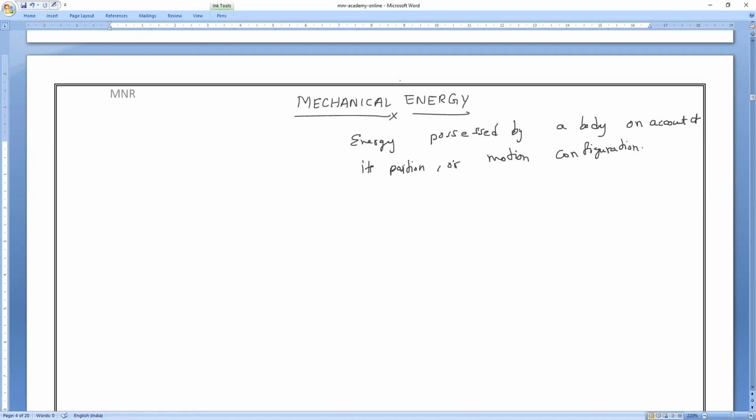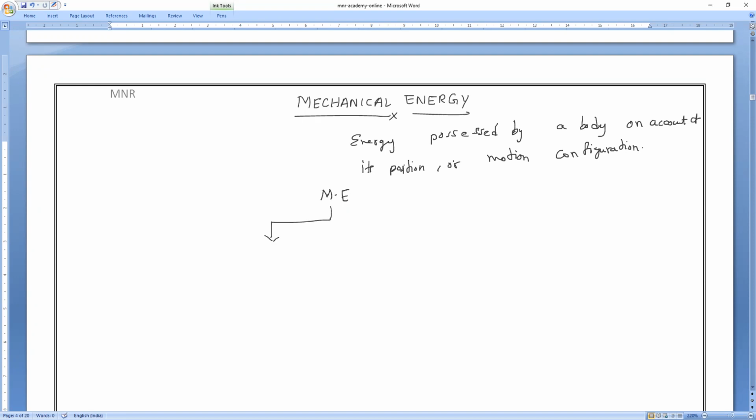So the energy possessed by any kind of body, either due to its position or motion, we used to call mechanical energy. Now this mechanical energy is classified into two types.